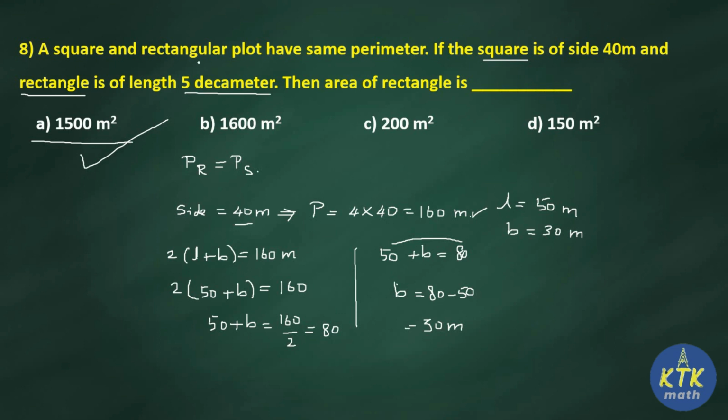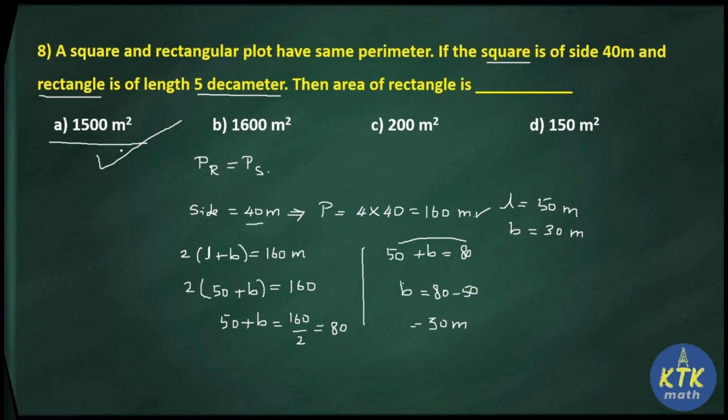So read the question properly. In these kinds of questions we are comparing two shapes, both a square as well as rectangle. With the comparison we are finding perimeters are equal. From the perimeter we found breadth. Using breadth we found area. That's all with the 8th question.